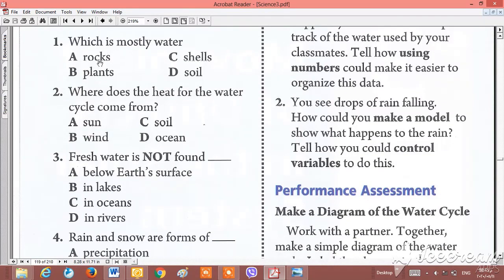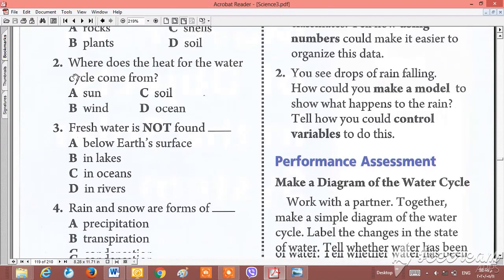Okay, we have multiple choice here. We have A, B, C, D. You will choose just one answer. Which is mostly water? We have rock, shells, plant, soil. Which contains more water? Of course, plant. B.